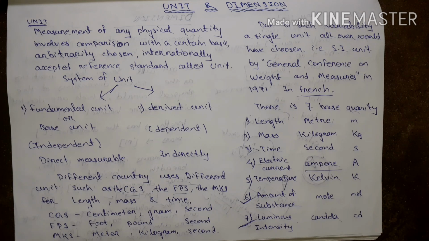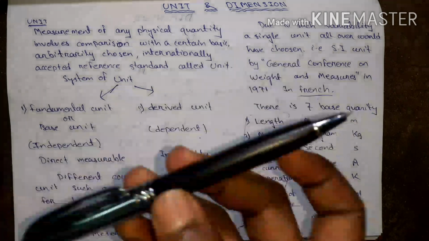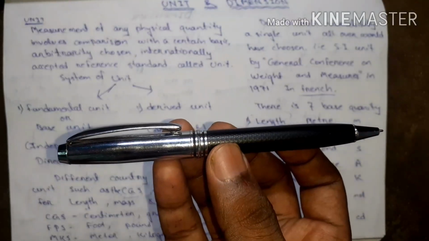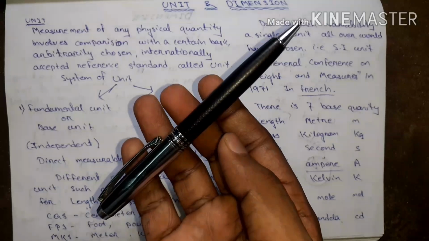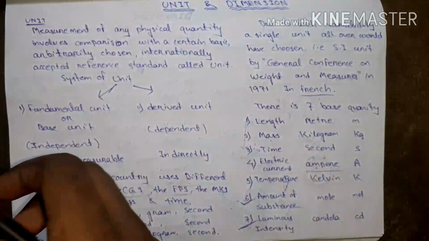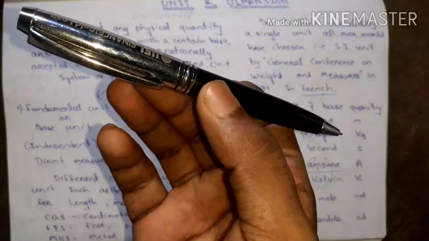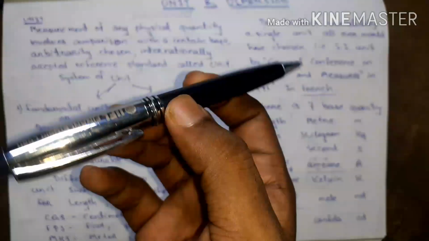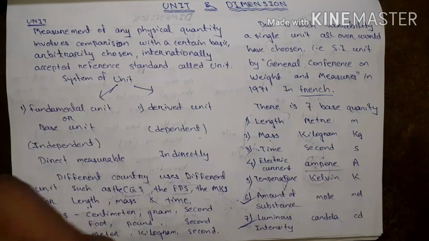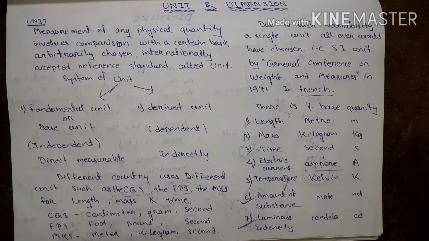After that, what is unit? Unit means measurement, to measure any substance physically. What does it mean, physically? That means measuring. If I measure its length, it is physical. If I measure its weight, it is also physical. If I throw it a simple distance and I measure its velocity, it is also physical. To measure any physical requirement is called unit.